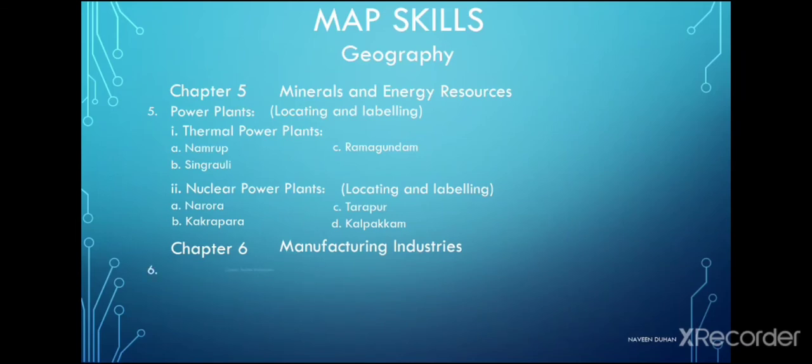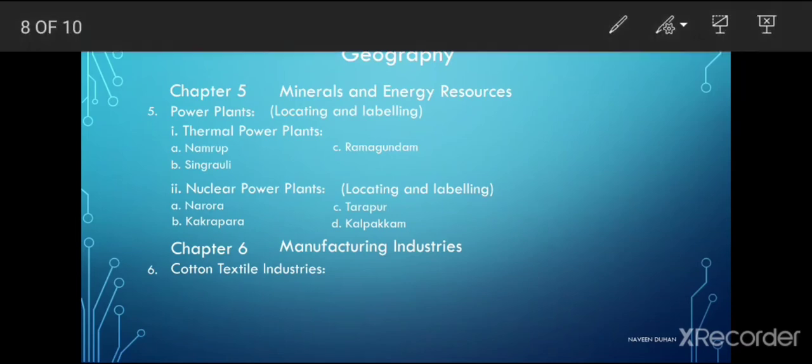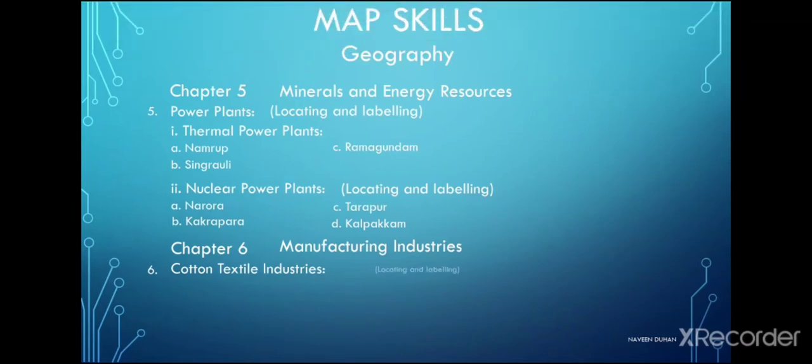The first major industry which gives jobs to the lower strata of our employed group has many major cities. We will be marking in the coming days on an outline map of India the major cotton textile centers or industry cities.